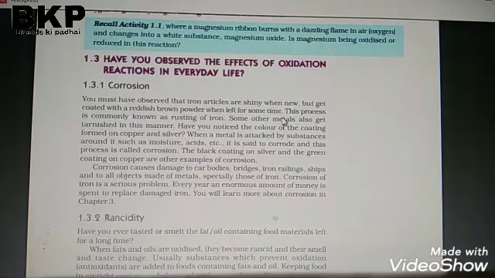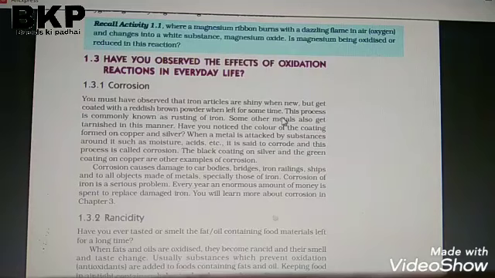In the process of slowly eating away of the metals, the metals are changed into compounds: oxygen changes to oxide, hydrogen changes into hydrogen sulfide, carbon dioxide changes into carbonate. Means the metals were attacked by the atmospheric gases and changed into another form, which is known as corrosion.